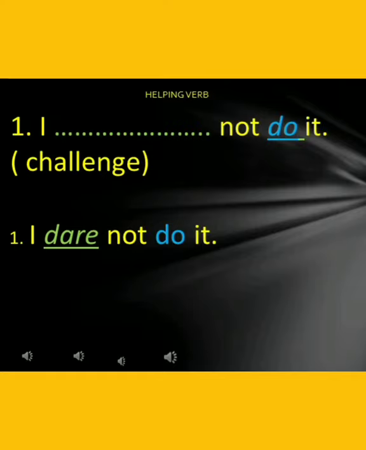Since the main verb is not able to express challenge in the sentence, it will take the help of the helping verb dare. Only then it makes some sense. I dare not do it. So dare is the helping verb and do is the main verb.